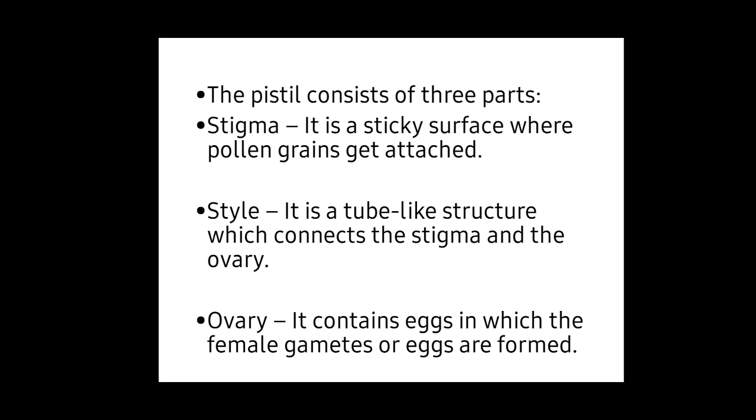The pistil consists of three parts. First one is the stigma. It is a sticky surface where pollen grains get attached. Next, the style. It is a tube-like structure which connects the stigma and the ovary. The last is the ovary, in which the female gametes or eggs are formed.